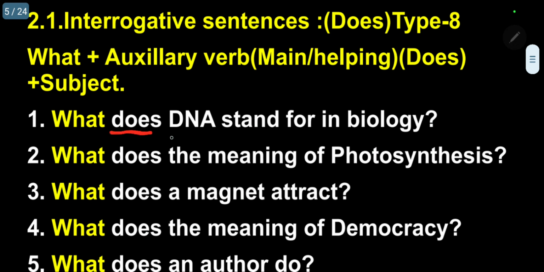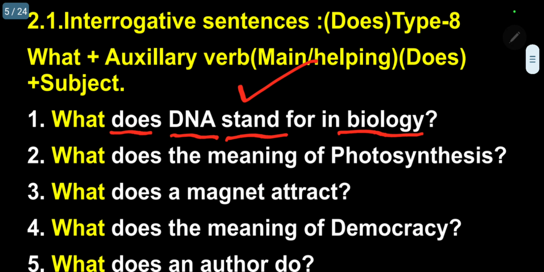What does DNA stand for in biology? What does DNA stand for? Stand is the main verb. Does is the auxiliary verb. So DNA is a singular noun, so the verb we are using is does. What does DNA stand for?